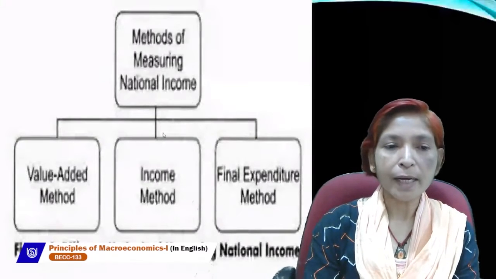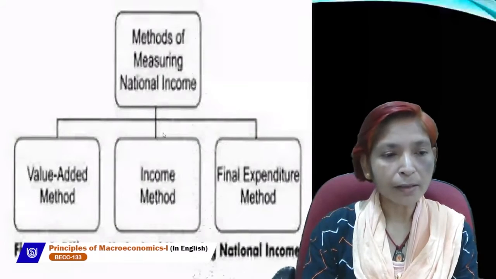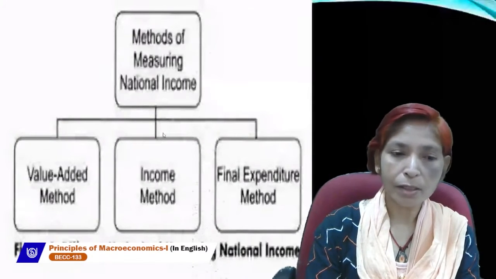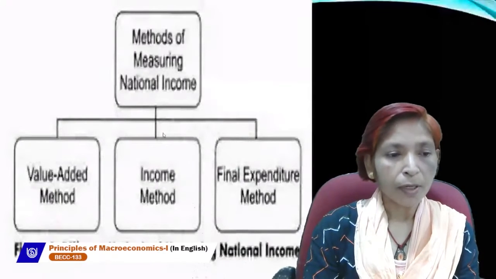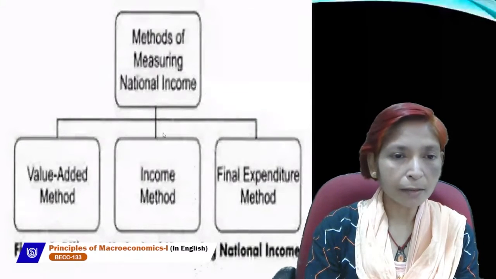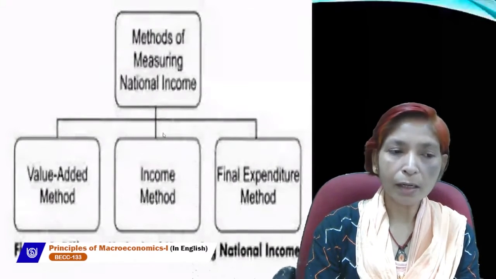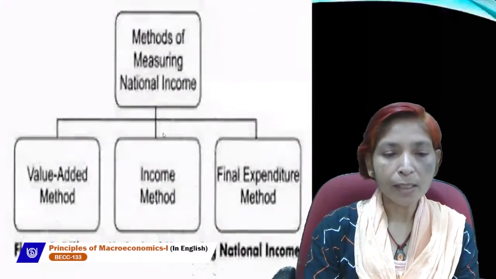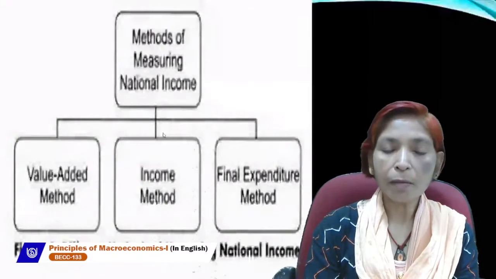So under these three sectors, we take different methods while estimating national income. In the primary sector, we use the value added method or output method or product method. In the tertiary sector, which is known as the service sector, we take the income method.